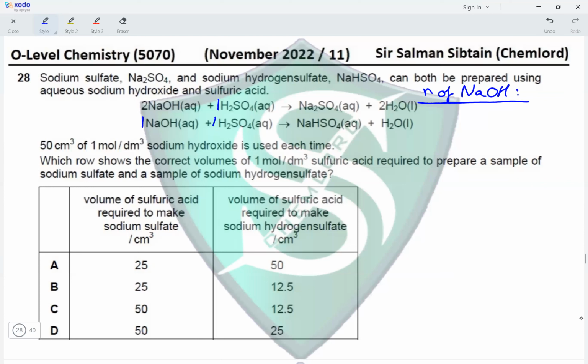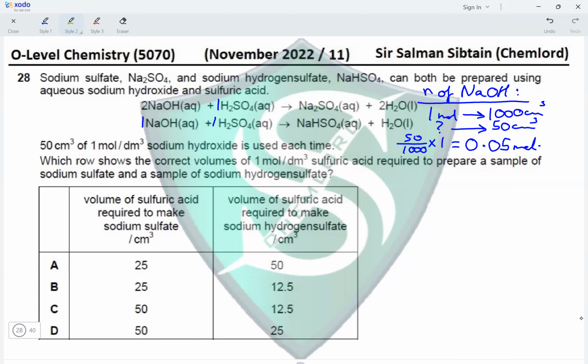So we have a concentration of 1 mole per dm³. That means 1 mole in 1000 cm³. How many moles would be present in 50 cm³? Because we are using 50 cm³ each time. So this will give us 50 upon 1000 into 1, which will give us a value of 0.05 moles of NaOH being used. Okay. Now, which row shows the correct volume of 1 mole per dm³ sulfuric acid required to prepare a sample of sodium sulfate and a sample of sodium hydrogen sulfate?